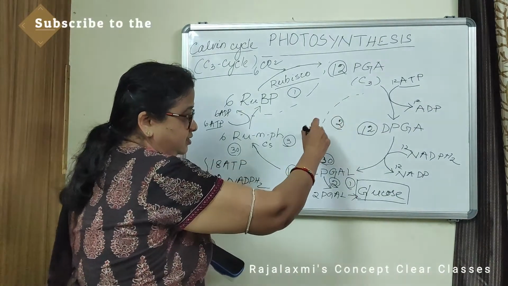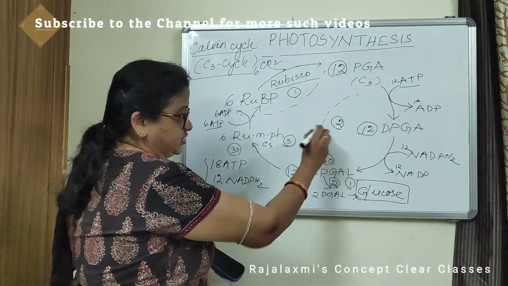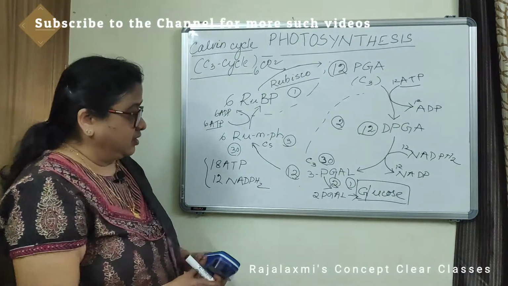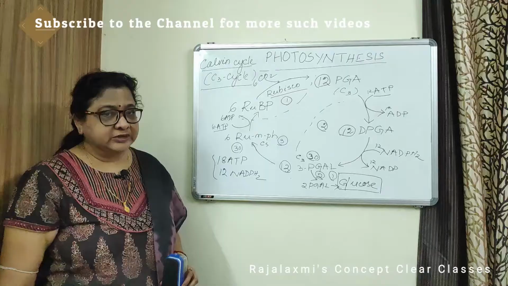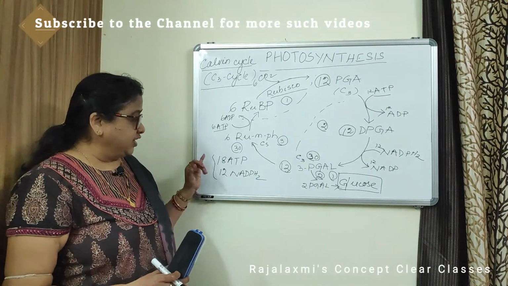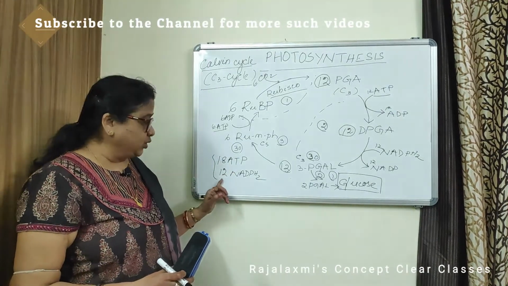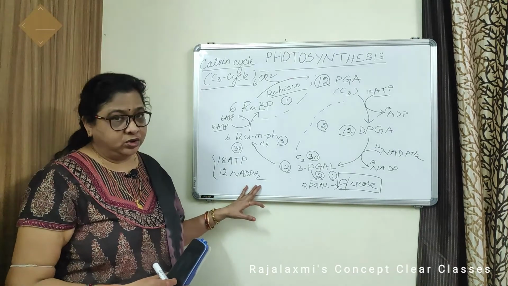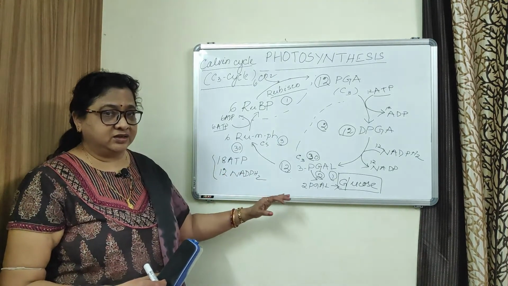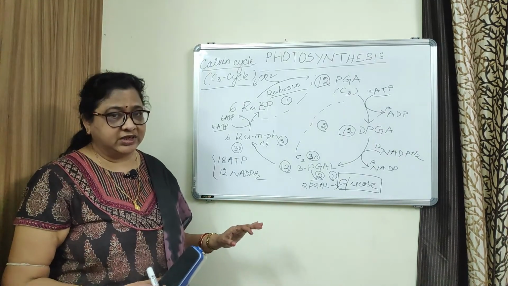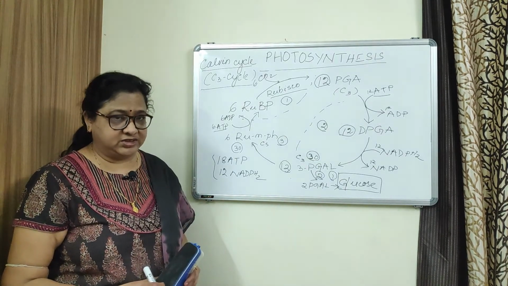These two steps are the reduction phase, and the last phase is the regeneration phase. So we see that 18 molecules of ATP and 12 molecules of NADPH2 produced during light reaction are utilized in the synthesis of glucose in the dark reaction of photosynthesis.